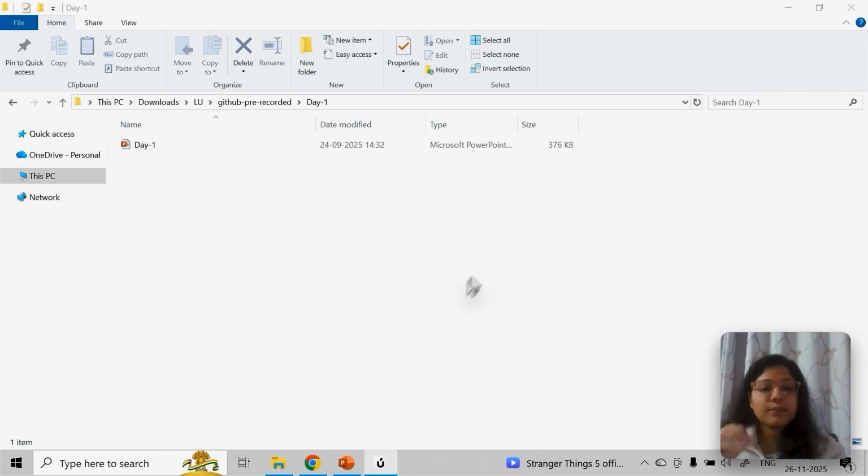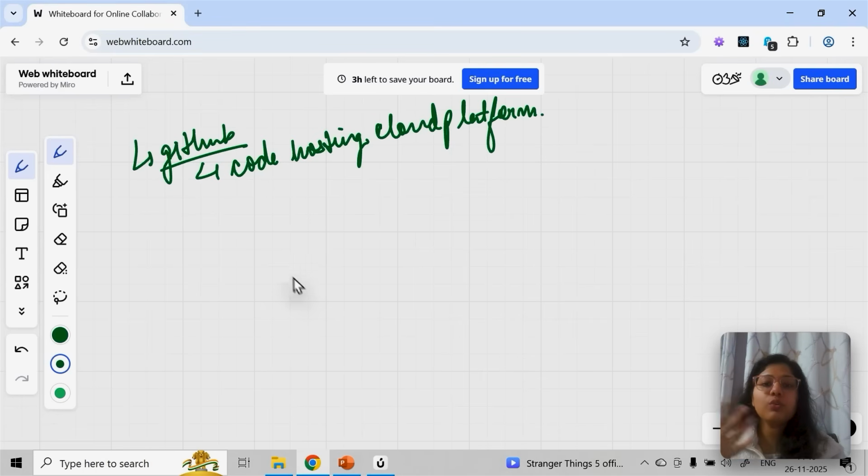In a similar way, when you want to host your code online, when you want to store or save your code online so that it is accessible by everyone, you can just share the link and it can be accessed by everyone or by specific people. That is where you need GitHub.